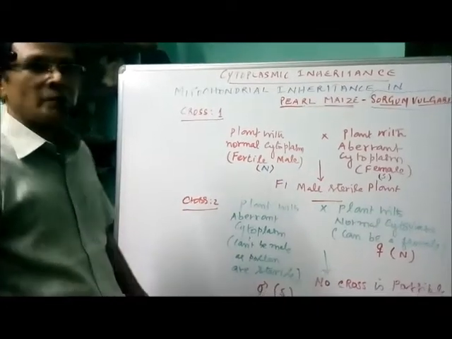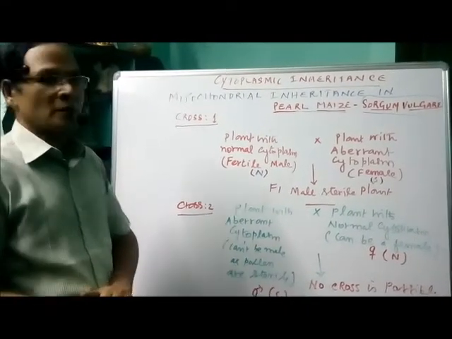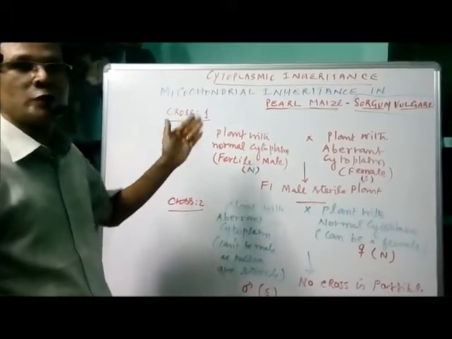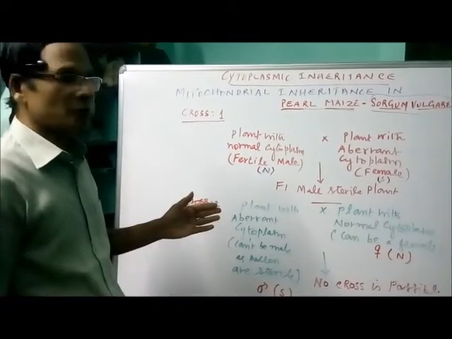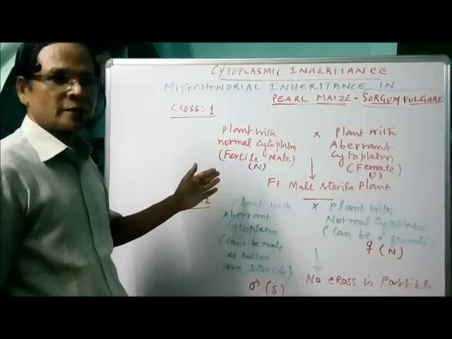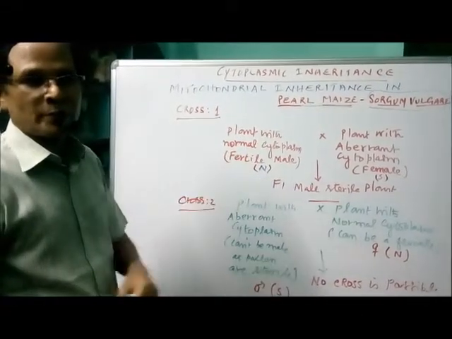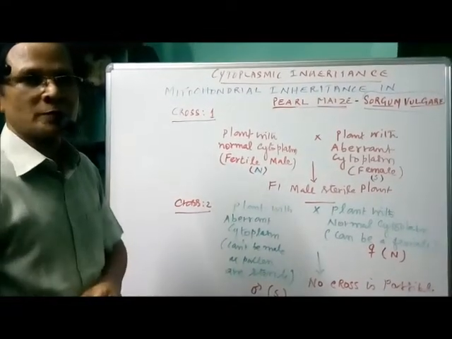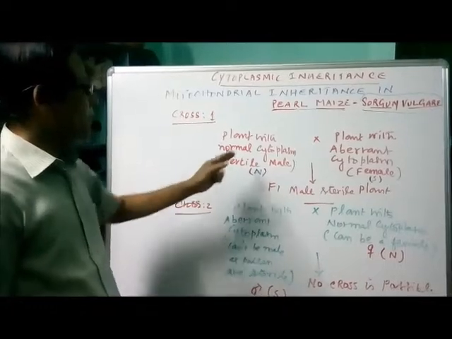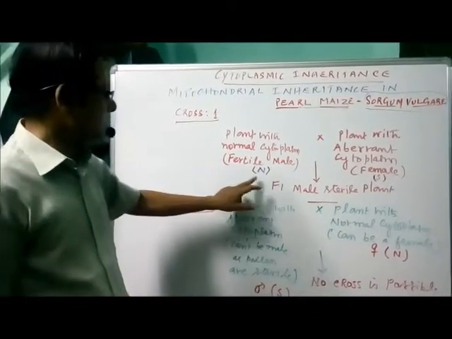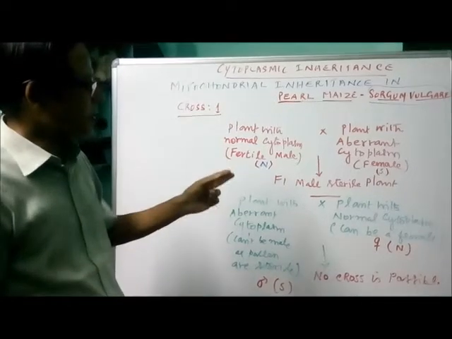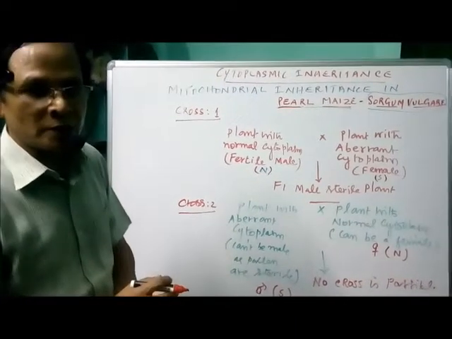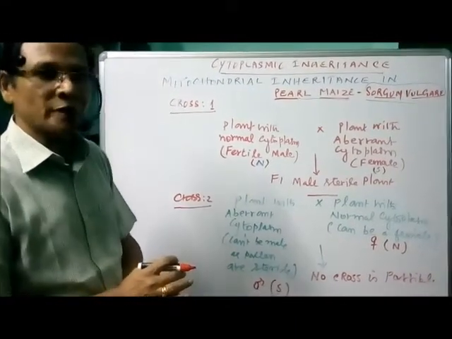Male sterility in maize, that is Sorghum vulgare, is the best example for cytoplasmic inheritance, we can say mitochondrial inheritance. Here too, a reciprocal cross was conducted, as in the case of Mirabilis jalapa. There are two different types of cytoplasm in the plants. One, plant with normal cytoplasm, designated as N, and plant with aberrant cytoplasm, designated as S because it produces sterility. Aberrant cytoplasm means defective cytoplasm.